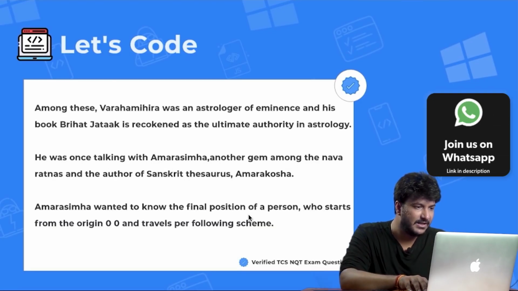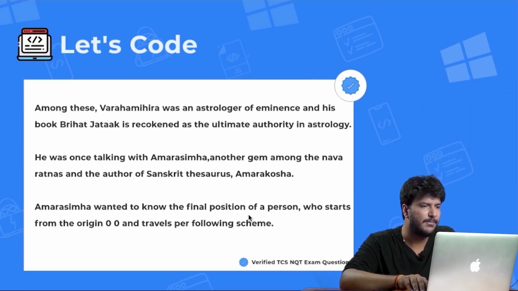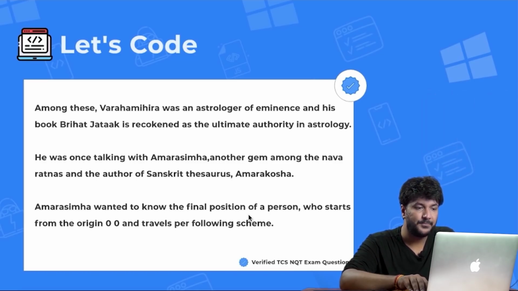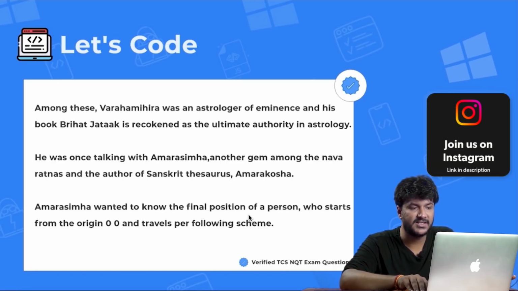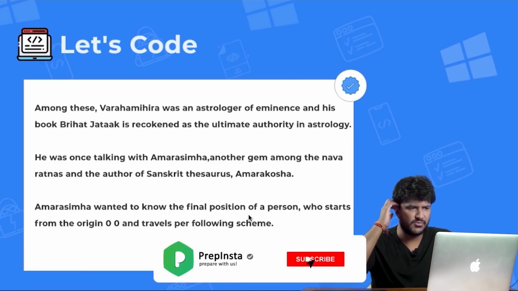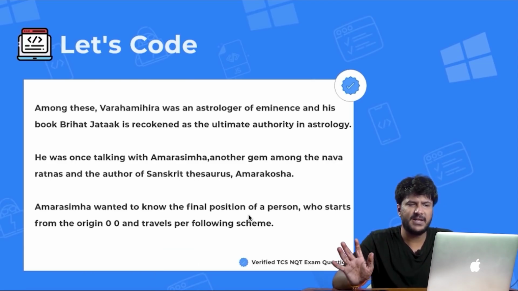Then among these, Varahamihira was an astrologer of eminence, and his book Brihat Jataka is reckoned as the ultimate authority in astrology. He was once talking about Amarasimha, another great gem among the Navaratnas and the author of the Sanskrit thesaurus, Amarakosha. Amarasimha wanted to know the final position of a person who starts from origin (0,0) and travels as per the following scheme. So basically, in general English, what they are saying is, there was a person, Varahamihira, who was a famous astrologer.